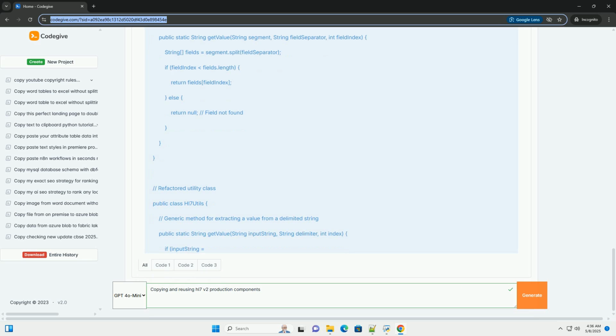Example, conceptual. hl7 validation service. Receives an hl7 message, validates its structure and content, and returns a validation report. hl7 transformation service. Transforms an hl7 message from one format to another, for example hl7v2 to hl7 FHIR. hl7 routing service. Routes an hl7 message to the appropriate destination system based on its content or other criteria.